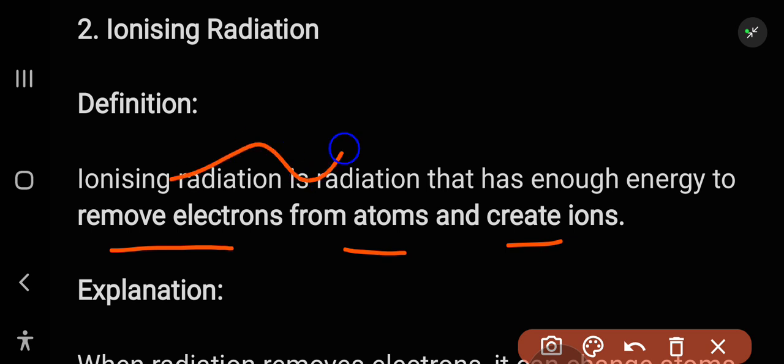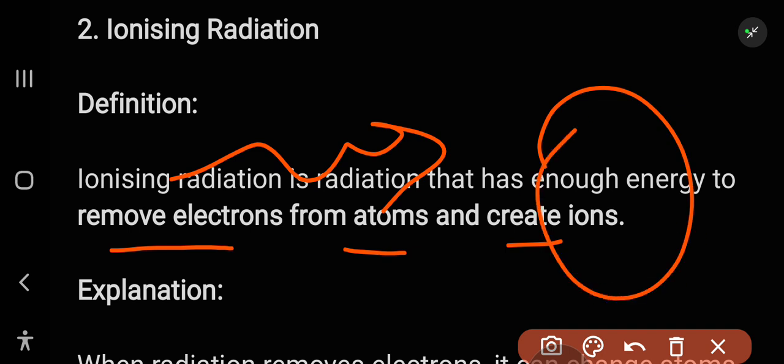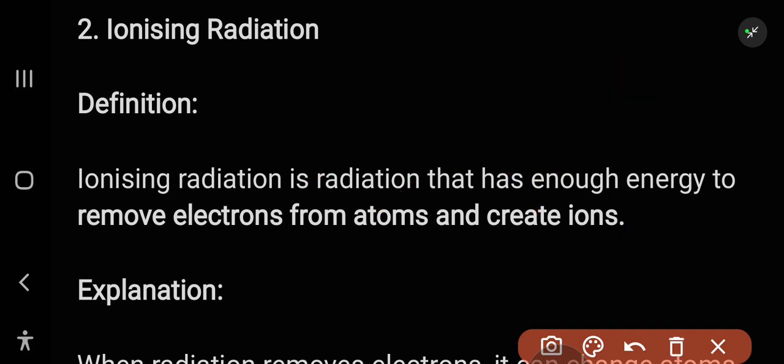For example, here we have a ray, and here we have the atom. This is the nucleus, this is the electron, and the ray hits this electron, and this electron is ejected from this atom. So an ion is formed and the electron is ejected. So these are the ionizing radiation.